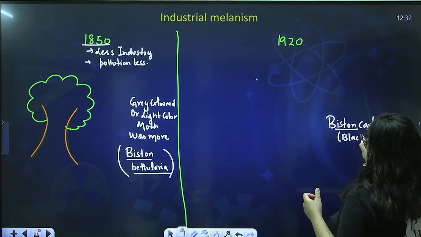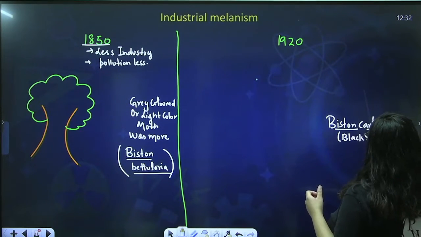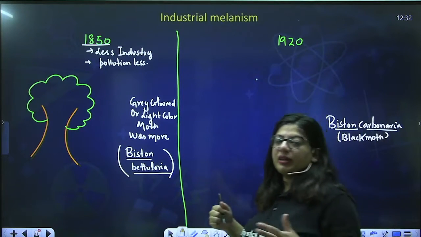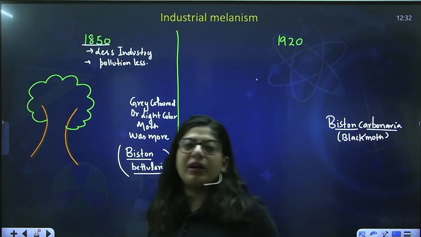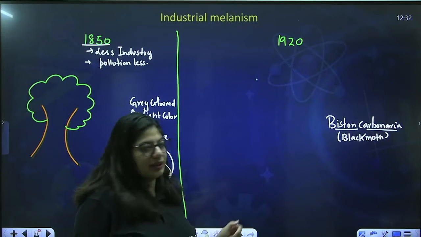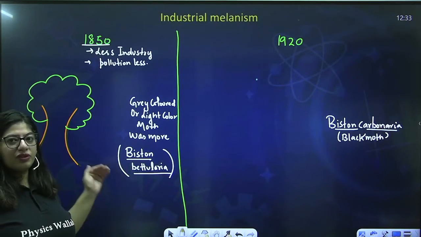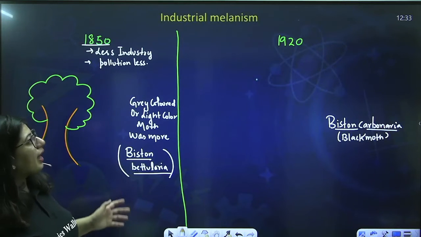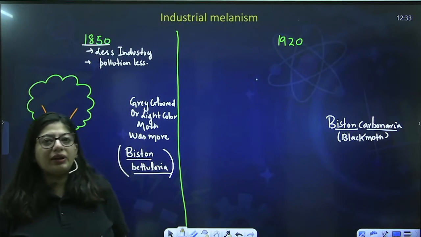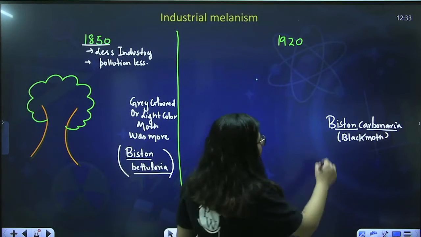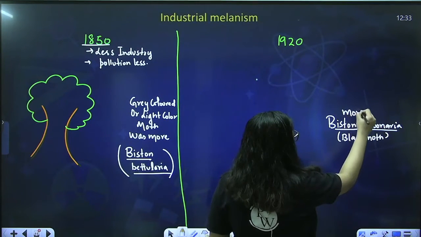It's the black moth, a melanized version of this moth. Melanized means it has more melanin pigment. It has those alleles which make more melanin pigment. That's why it's black in color. So in 1850, it was recorded that the number of the gray colored moth was more. And then it was recorded in 1920 that the number of black moths was more. In 1920, there were more Biston carbonaria.